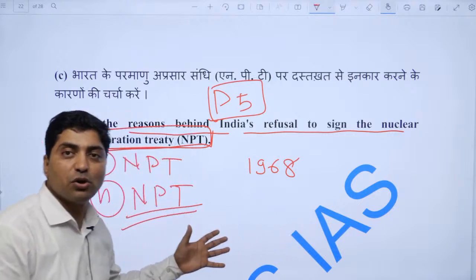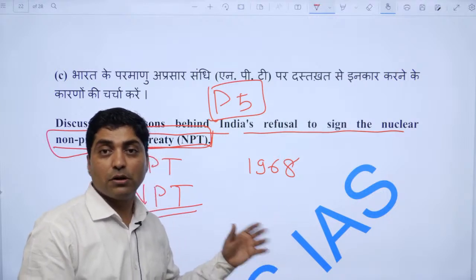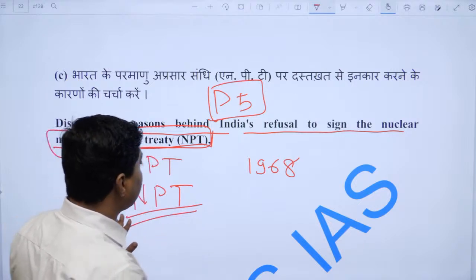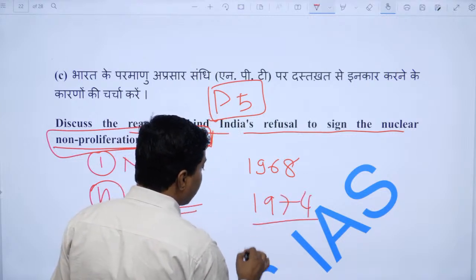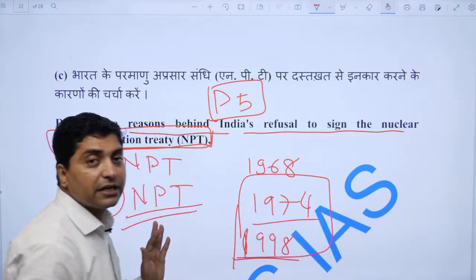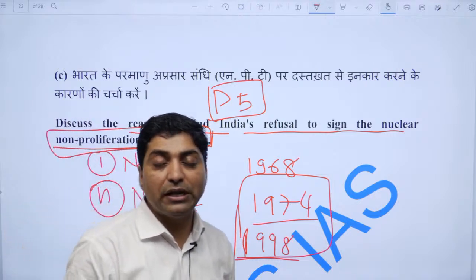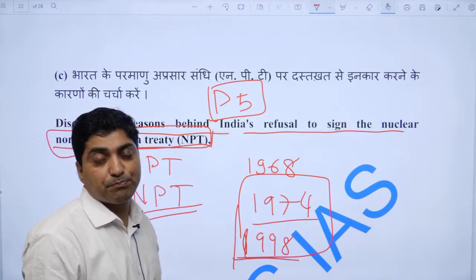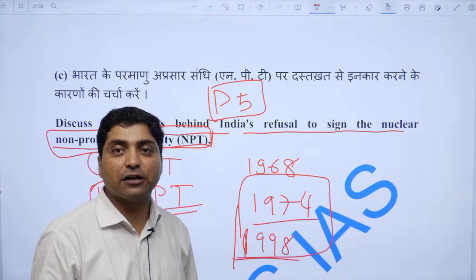But India had a threat, right, from China and Pakistan, right. So India did its first nuclear explosion in 1974 and second in 1998, and declared its nuclear policy, that we are developing only credible minimum deterrence, right, and we will use nuclear weapons for peaceful purposes, India is not going to use it at first instance.